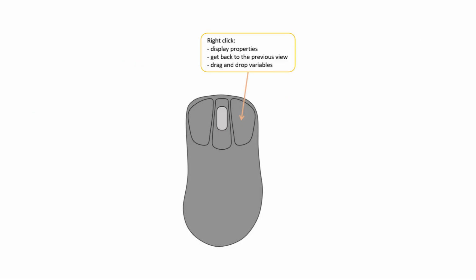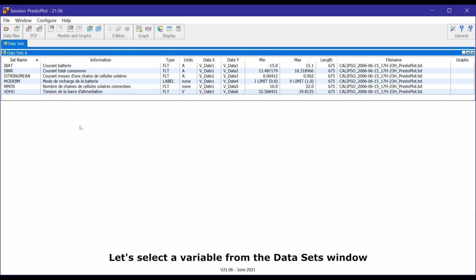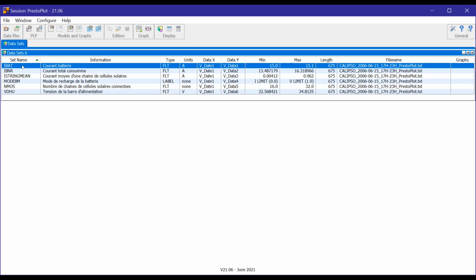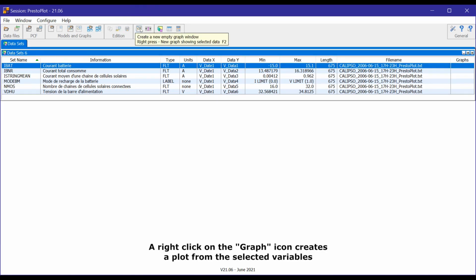The main right-click uses are to display properties, or get back to the previous view, or to drag and drop variables. Let's select a variable from the datasets window. A right-click on the graph icon creates a plot from the selected variables.